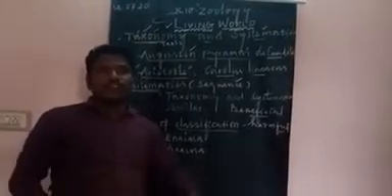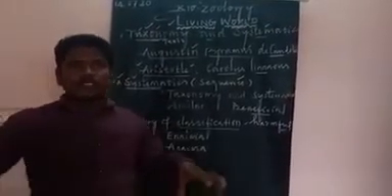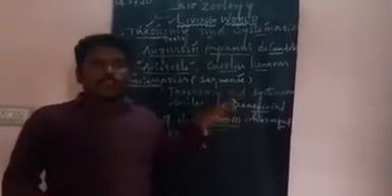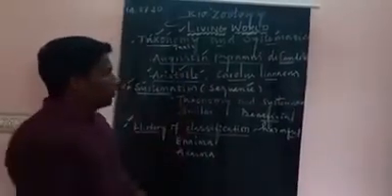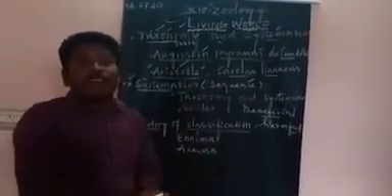Taxonomy: taxis means arrangement, nomos means law. It is the science of arrangement of living organisms, including classification, description, identification and naming of organisms, including flora and fauna, along with microorganisms also. Okay. The term taxonomy was coined by Augustin Pyramus de Candolle. The father of taxonomy is Aristotle. The father of modern taxonomy is Carolus Linnaeus.